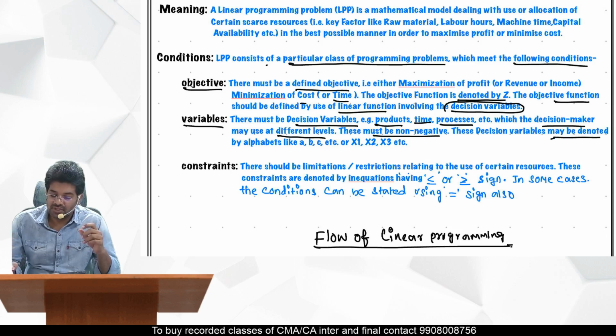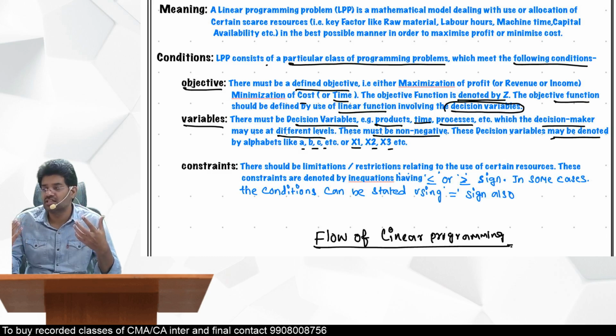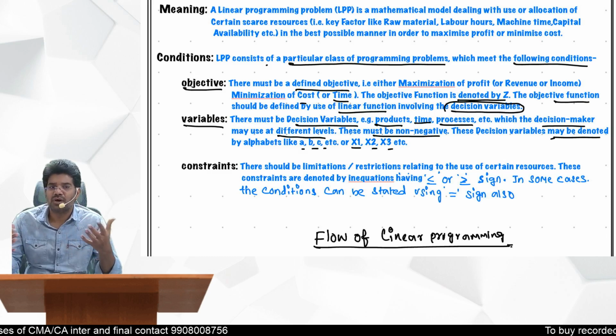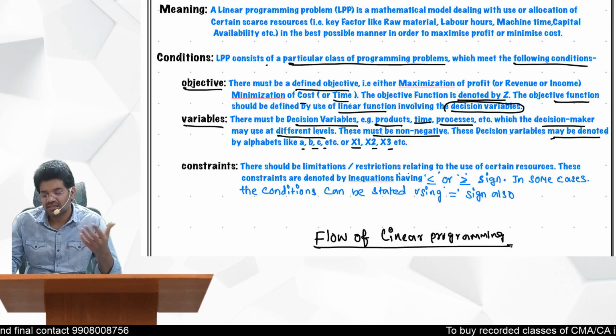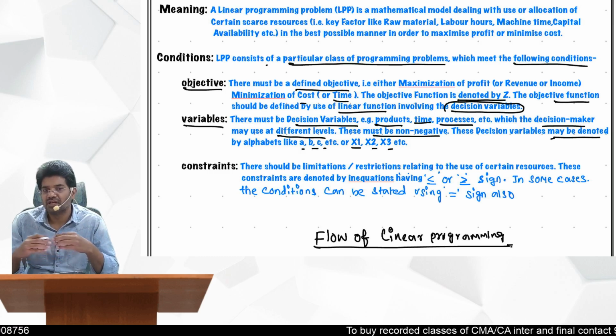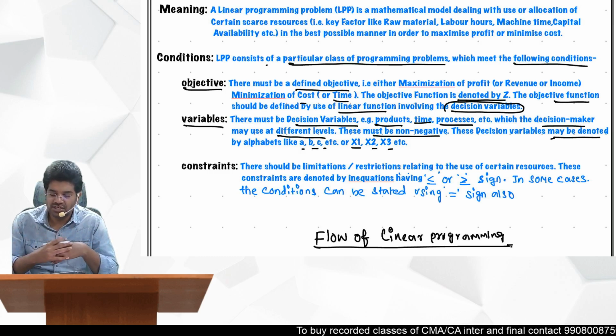These decision variables may be denoted by alphabets like A, B, C or X1, X2, X3. You don't know how many units they need to produce to maximize the profit, so we will assume them as X1, X2, X3, or A, B, C, or X, Y, Z. You can use any of these alphabets to represent those decision variables.